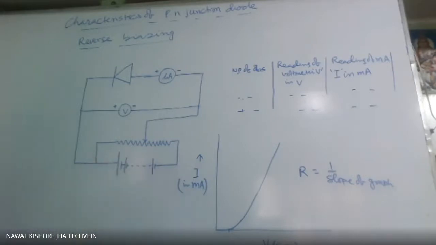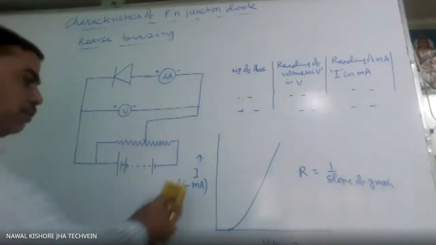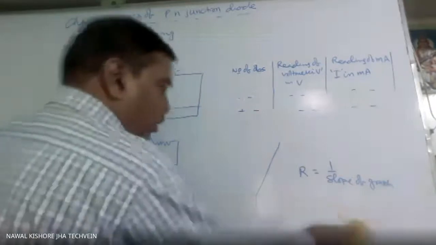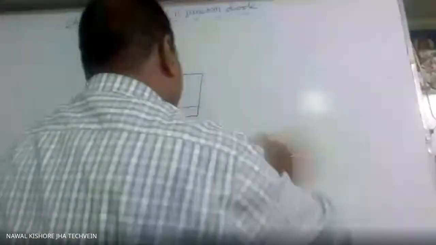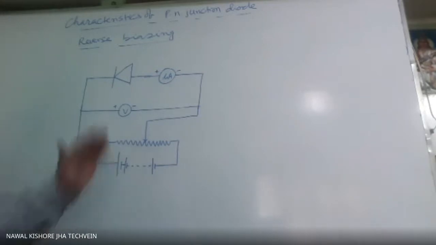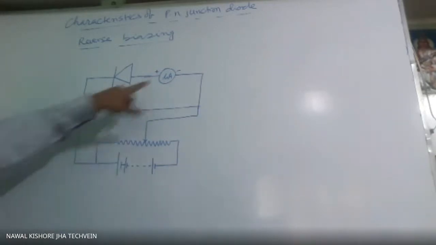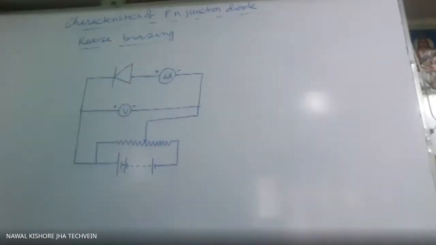So we will use maybe 6 volt or 9 volt, depending on which Zener diode you are getting in the market. So generally we will take a 6 volt Zener diode that you have to purchase from the market. Cost will be 1-2 rupees. Okay, so now this will come of the order of microampere.